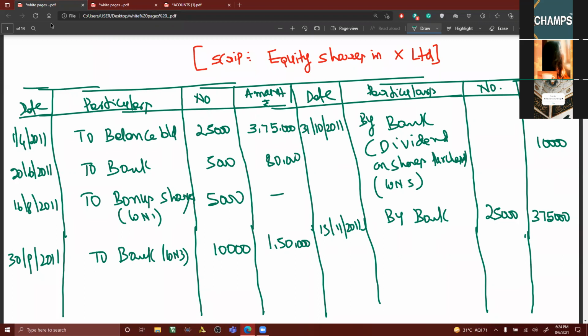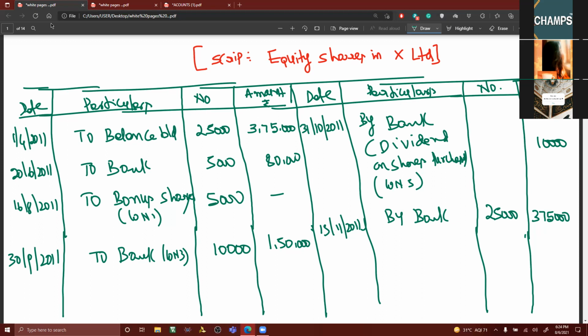Please make a note if you want, on your own. Everything I can't dictate. When I am saying something, you make a note of it. If the income column is not required, even though you are getting profit or loss, even though you are opening a P&L account, it is still to be taken to the cost column. This is the cost column. Items related to the income column will be taken to the P&L account when the P&L account is asked for. If the P&L account is not being asked for, for items relating to the income column we will open an income column, and there you will transfer to the income column.